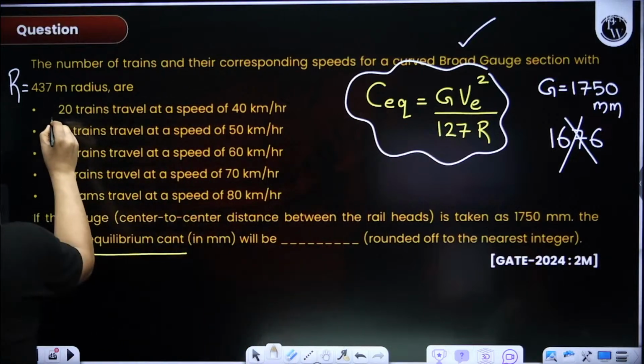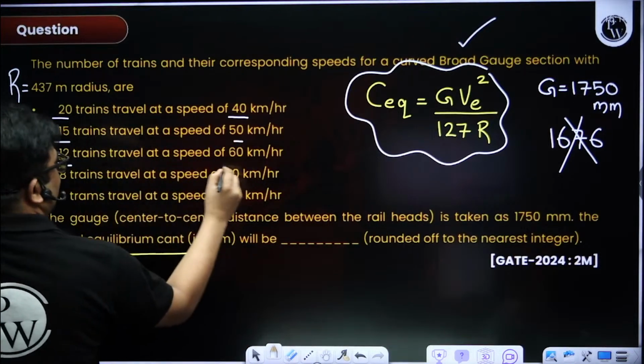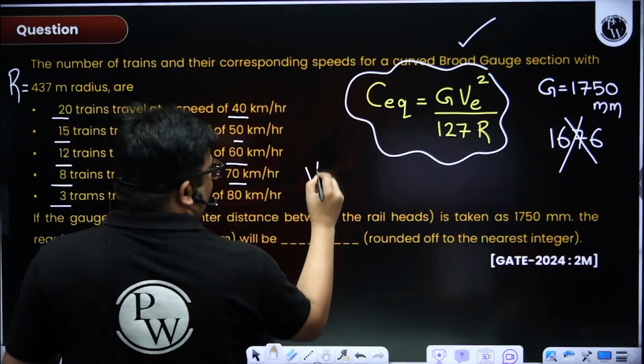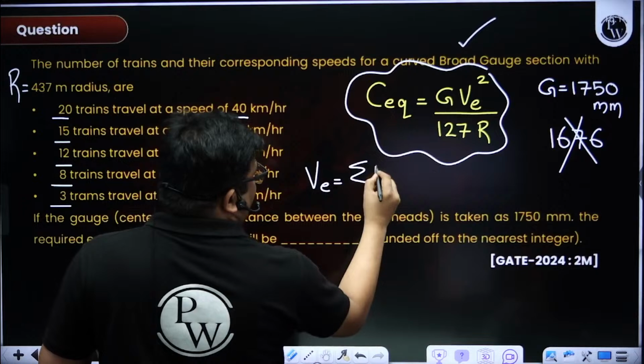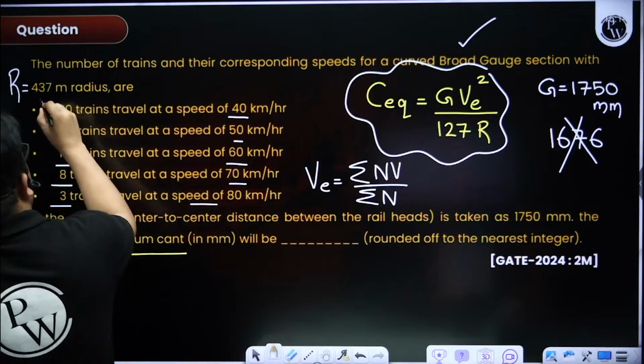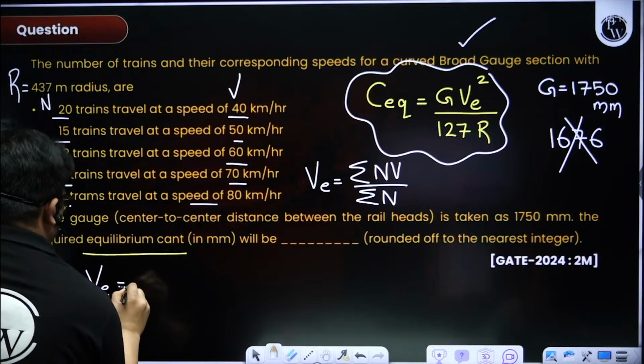Now see, these are the numbers and speeds, right? We know the formula for equilibrium speed, right? What is the equilibrium speed formula? Summation of NV by summation of N. Now these are the N, and these are the speeds. So first we have to find out the equilibrium speed.